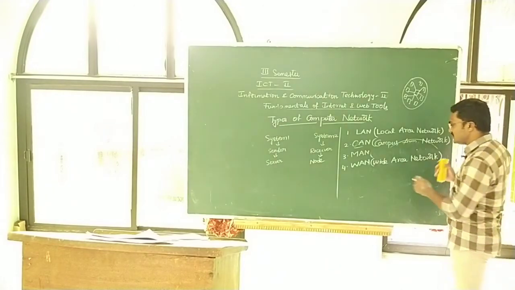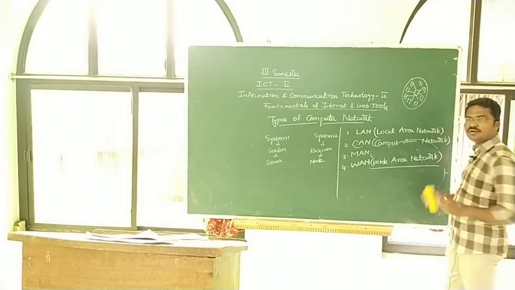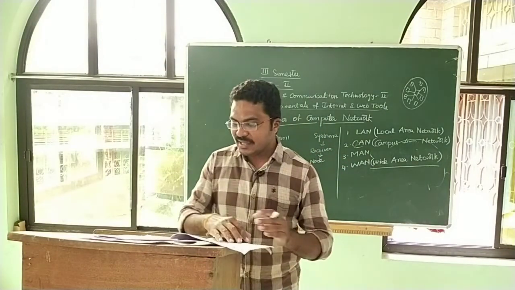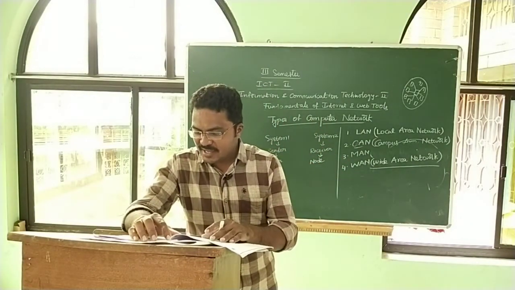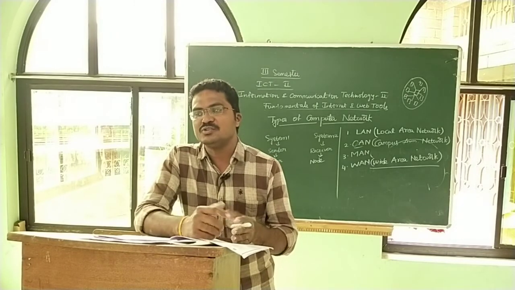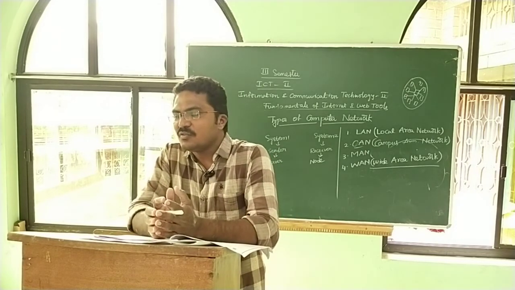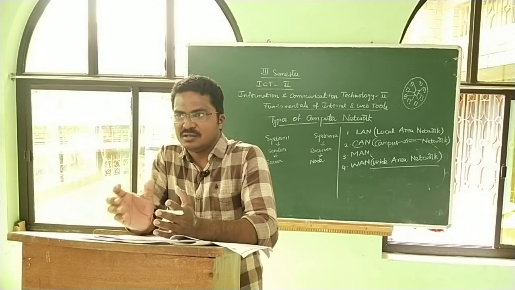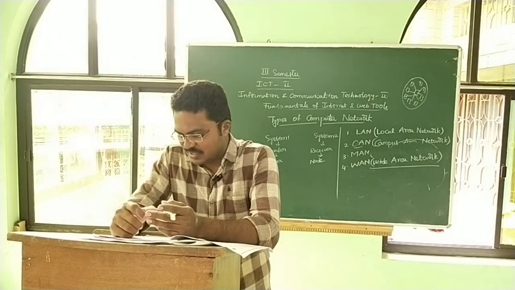There is no limit and no boundary. A WAN is a telecommunication network, so to communicate between computers we need a telephone line, because the telephone line transmits the data. This is the transmission media.